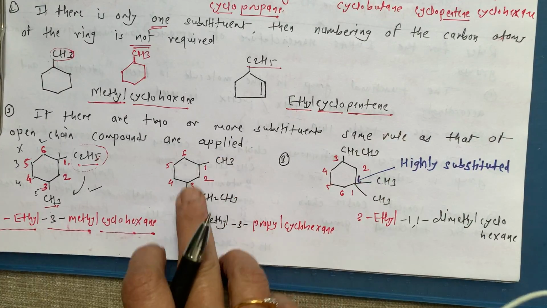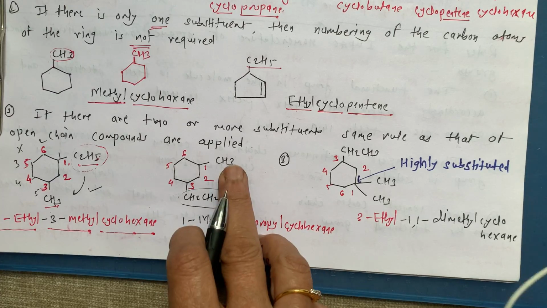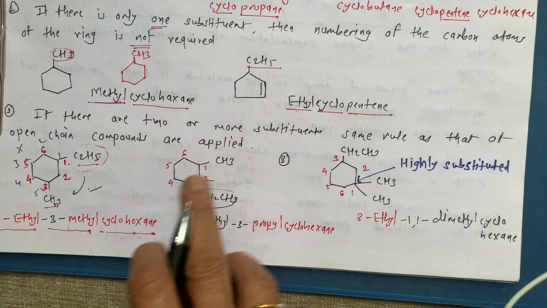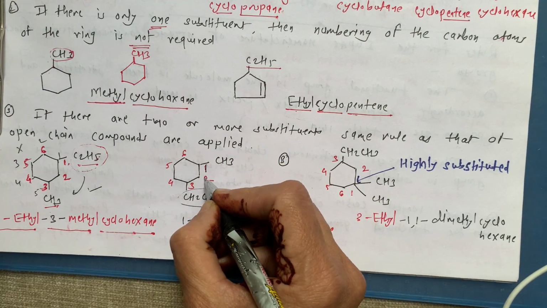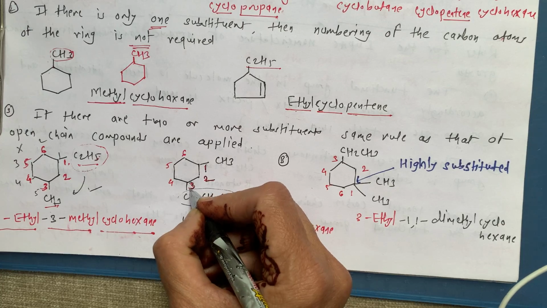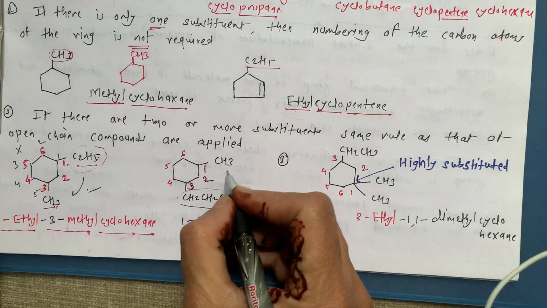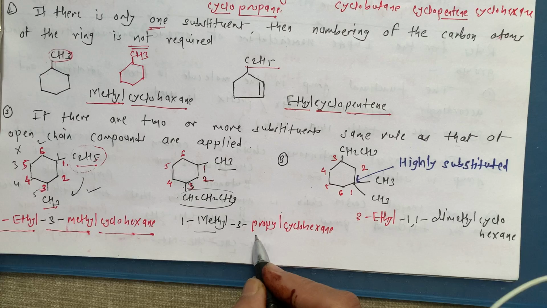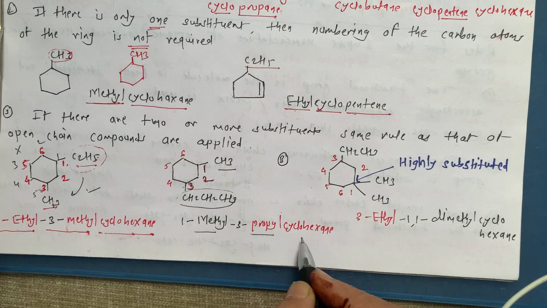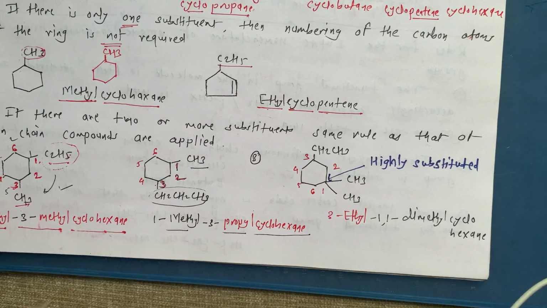Now see this priority. This is a methyl group while this one is a propyl group. M comes first, then P. That's why to the methyl group we number as 1, then this one is second, then this one is third. So the name of this compound is 1-methyl, and at the third carbon there is a propyl group, so 3-propyl, and then cyclohexane.